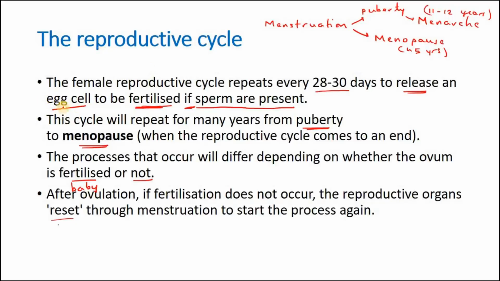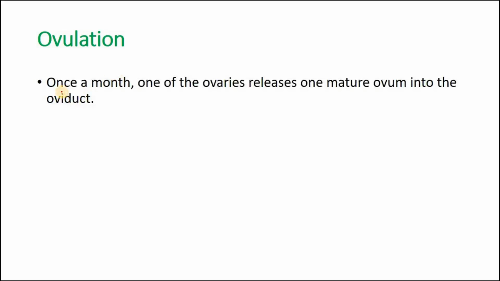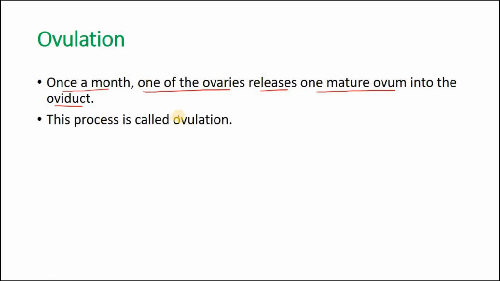First, let's talk of ovulation. Ovulation means the release of the egg cell. Right? The release of the egg cell is called ovulation. So once a month, only once a month, only one of the ovaries releases one mature ovum into the oviduct. It may be more than one ovum also. That is why twins, triplets, quadruplets also come. But normally it is one ovary releasing one ovum or one egg, right? This process is called ovulation.